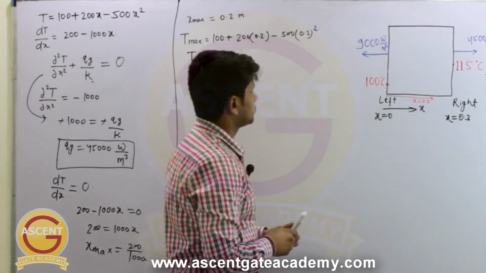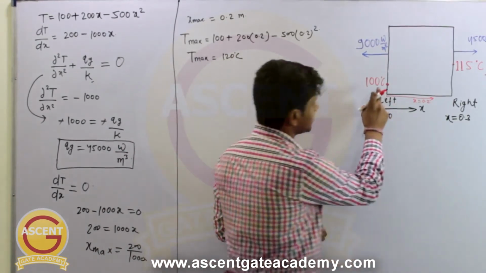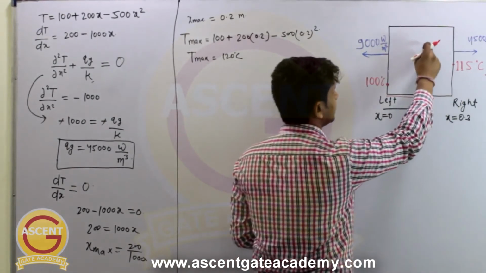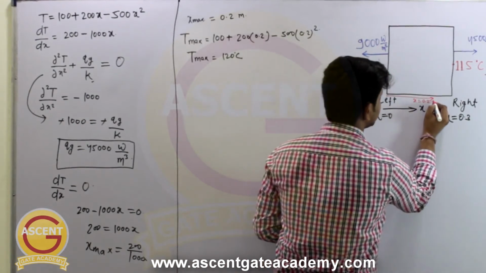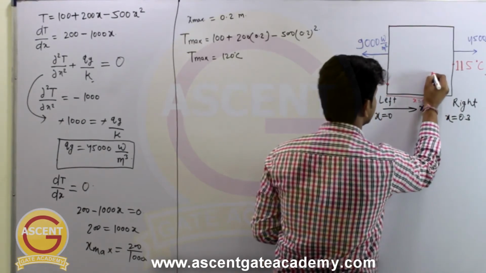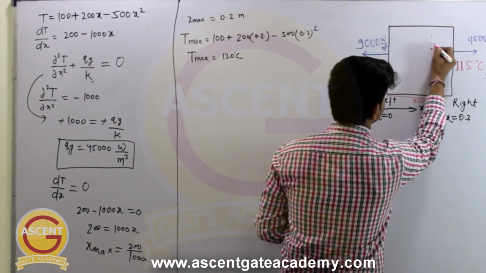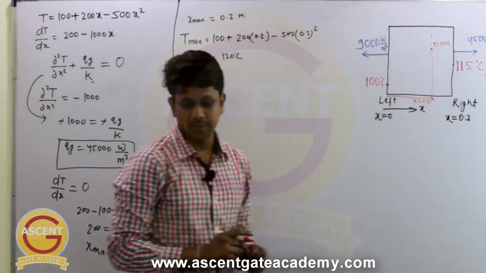So if we want to show this temperature in this diagram, say this is 100, this is 115, then obviously 120 is going to be slightly higher than this. So maybe at this point. So if this is x equal to 0.2, maybe somewhere here the temperature is going to be 120 degrees Celsius, and it is the maximum temperature.